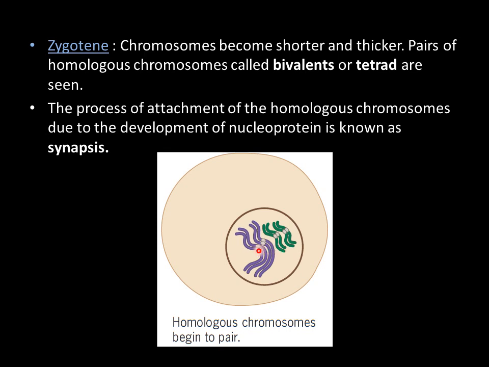For the process of attachment of homologous chromosomes, you can see that different colors are shown here. These are the homologous chromosomes. They will come closer to each other and try to attach with each other. That process is called synapsis.